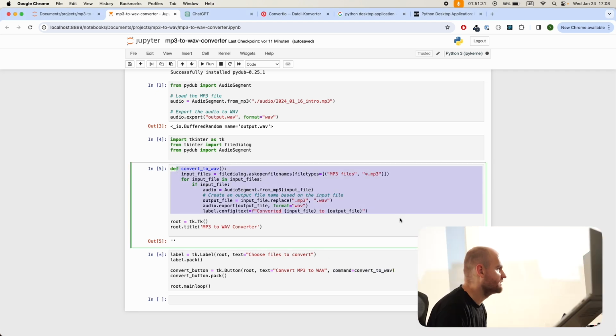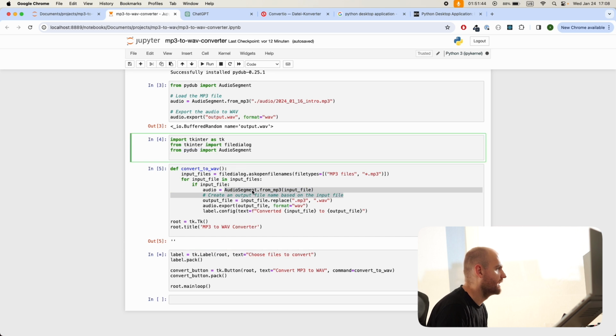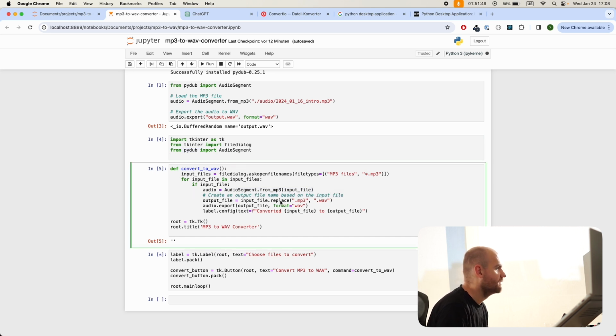And you see that the code is super simple because it's just saying, okay, we're going to ask for us naming some files. Then the input file, we take each one of those input files. We say it's an audio segment, because that's coming from PyDub. And then we're going to say, well, the output file will have the same name as the input file, except that it will have .wav at the end. And we're exporting it to that file path with the format WAV. And then I guess we're also getting a label. I haven't tried this out yet, but this would be crazy.